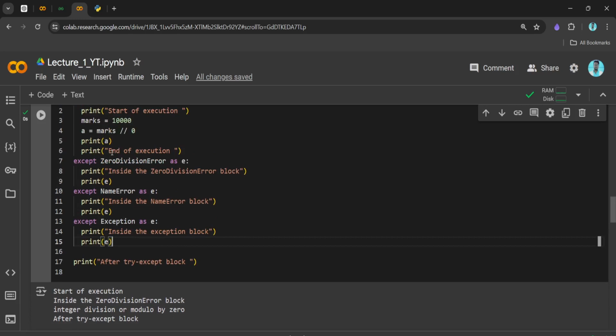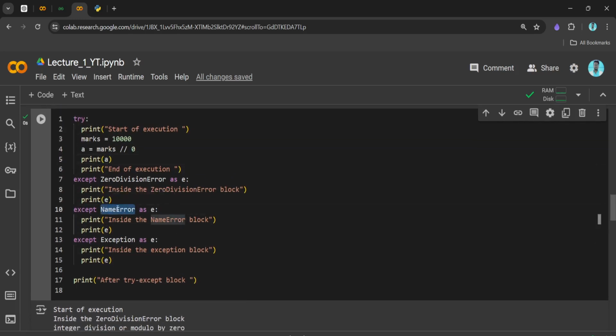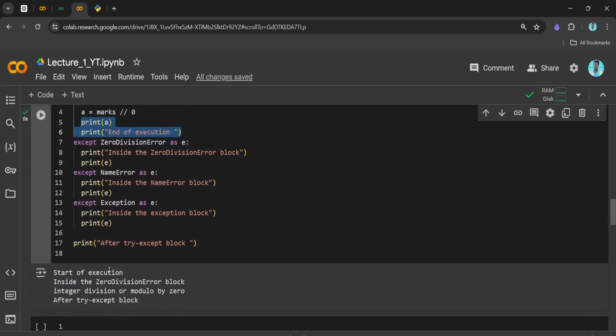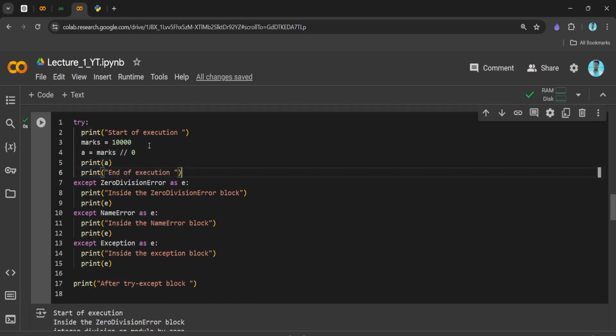So I hope you understood this piece of code. Let's try to generate the name error. The main point you need to notice is that this piece of code is not getting executed. Why? Because we are getting an exception at line number 4. So line number 5 and line number 6 will not get executed, right? That is how exceptions work. If these got executed, then the calculation would become wrong, right? So that we need to handle.